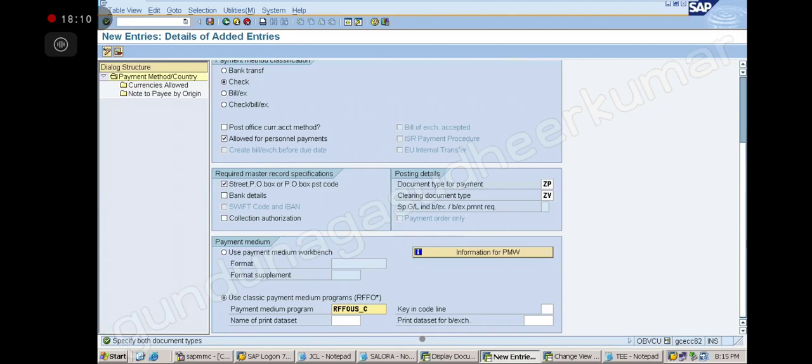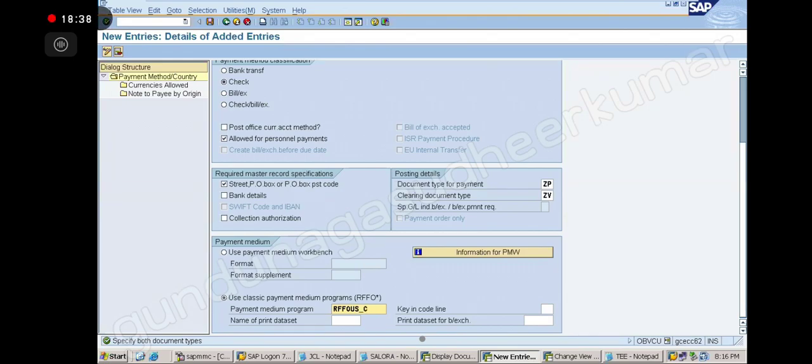That payment medium program, why are you giving this one? Because this is a check method, na? Check method means you have to print the check, right? You have to give the check, na? So to print the check, it needs a program, na? That program I am giving. How will we know, sir? _C means check method, check print, check. Okay?